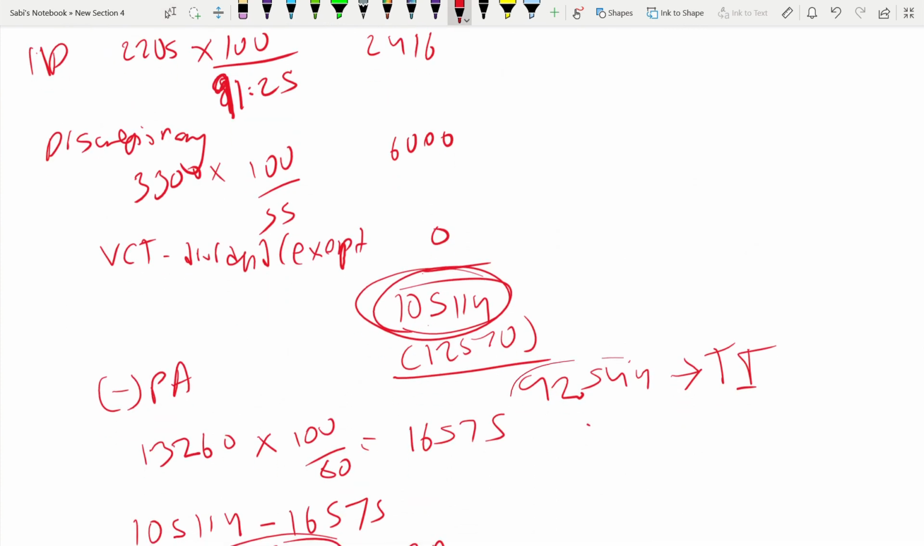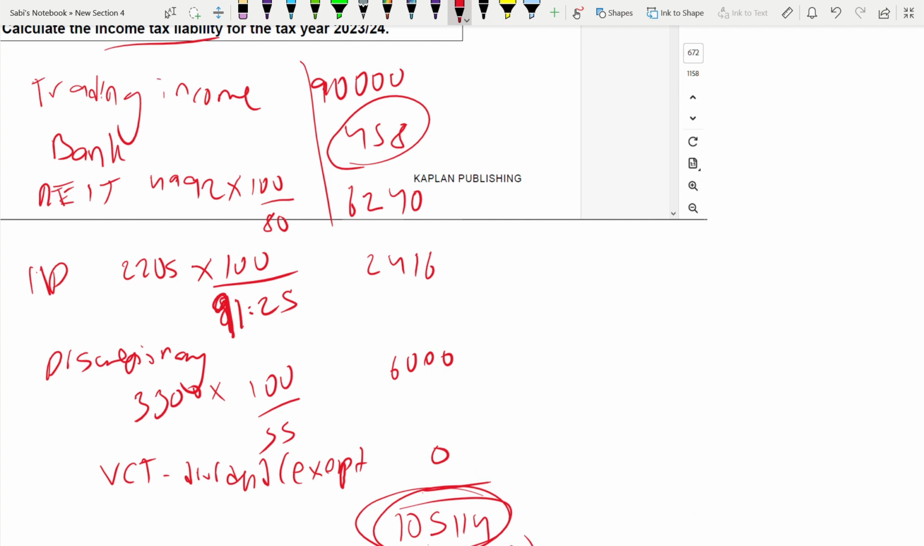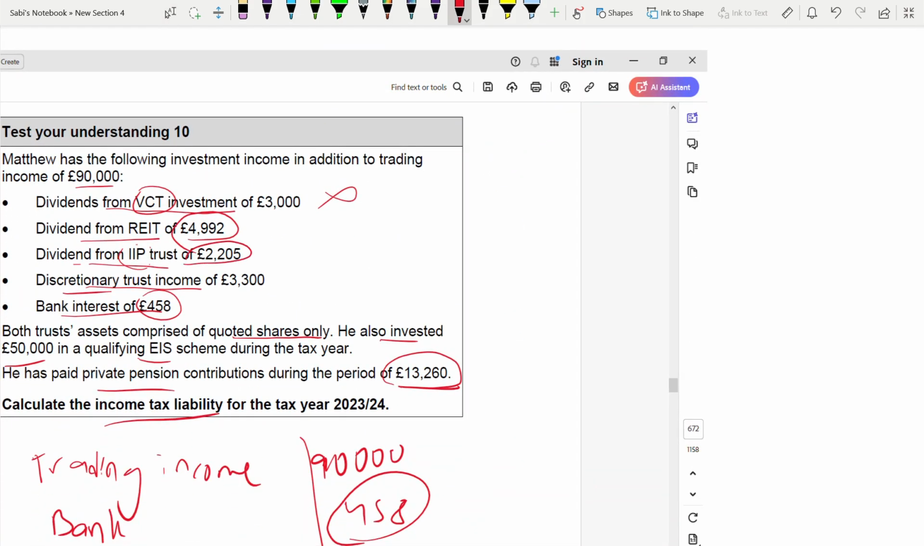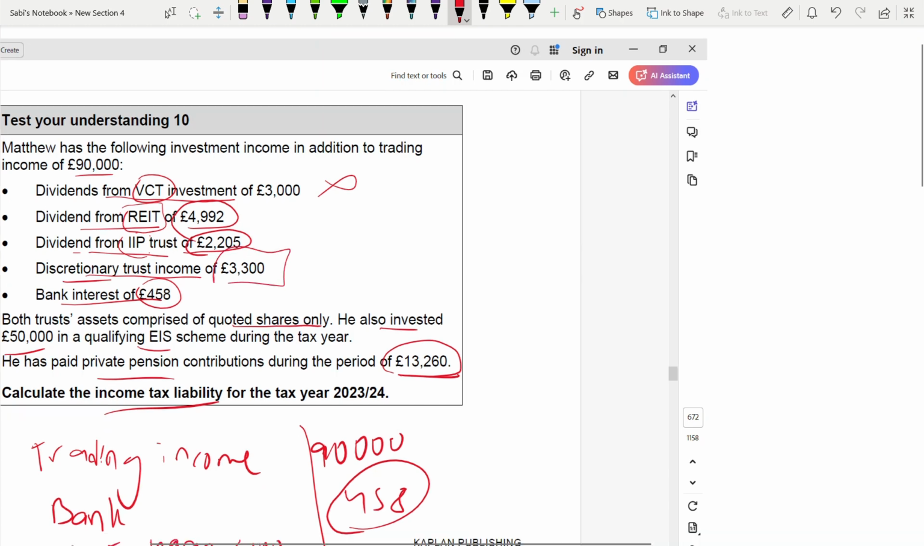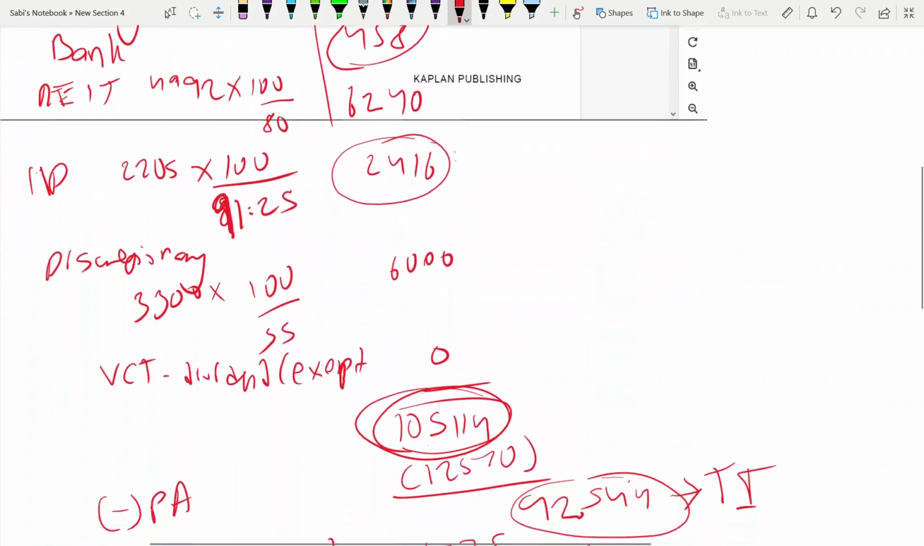See from here, it's very easy to work out. Just take out the savings, which is 458, and the dividend out of it. What is the dividend? How much? 2416. Only the dividend from the IE trust will be taken out. Dividend from REIT is taken as non-savings. Discretionary trust income will be taken as non-savings. Understanding?